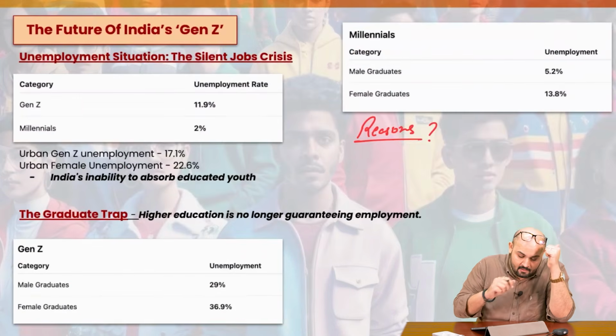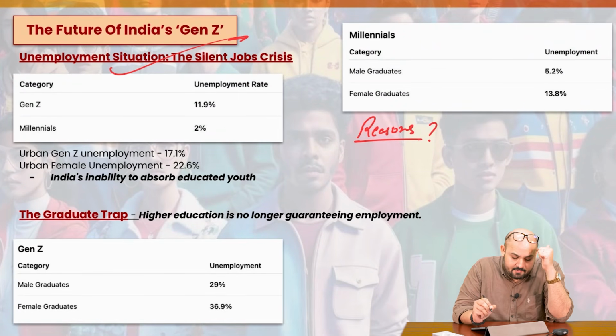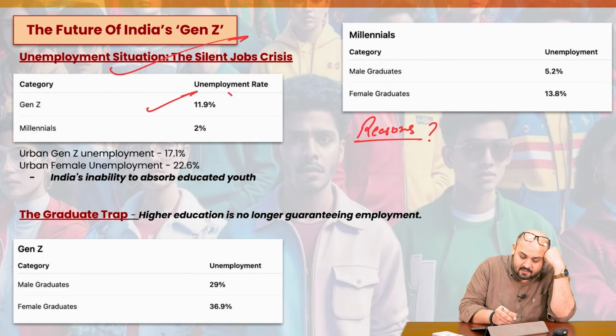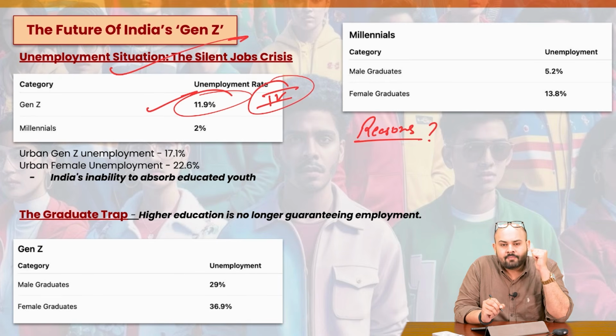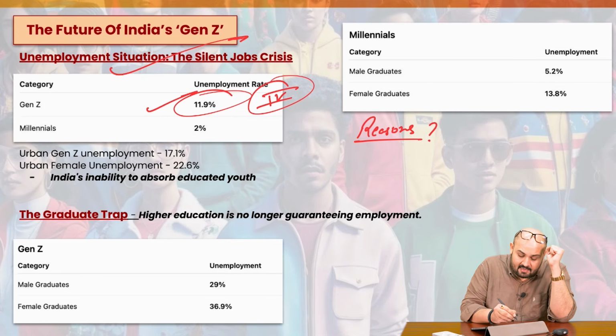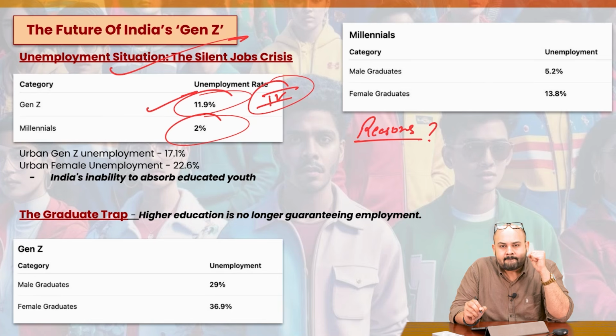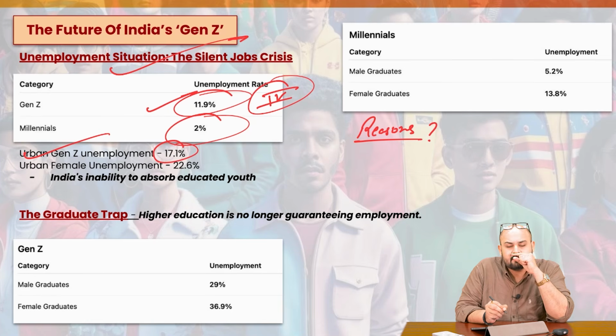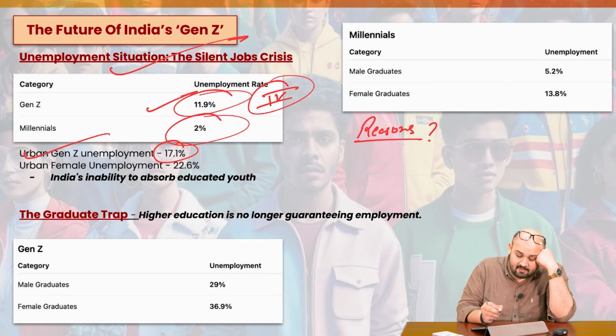Got it? Now, unemployment situation, the silent jobs crisis. If we talk about Gen Z, the unemployment rate is almost 12%. Again, a very important data point. This is the fourth data point which can be used. It's almost 12%. The unemployment rate with respect to Gen Z is 12%. For millennials, it's just 2%. And if we talk about urban Gen Z unemployment, it's almost 17.1%. Can you just imagine? 17.1% unemployment rate. For females, it's even higher, 22.6%.